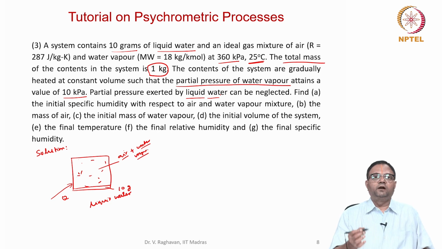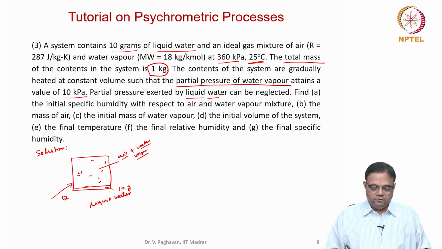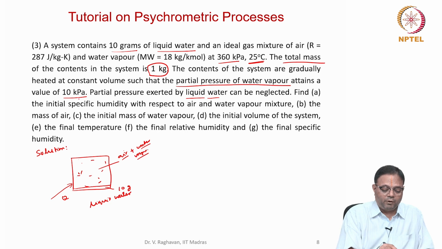In general, the solids and liquids present in the system along with vapors, the partial pressure of solids and liquids will be neglected. Now, one more main thing is the container is very huge. So, what we can assume is due to the heating process where the partial pressure increases, let the total pressure remain constant.